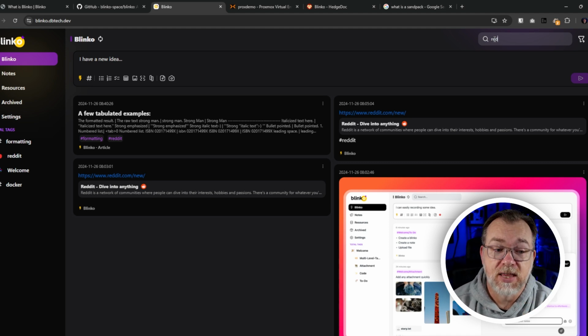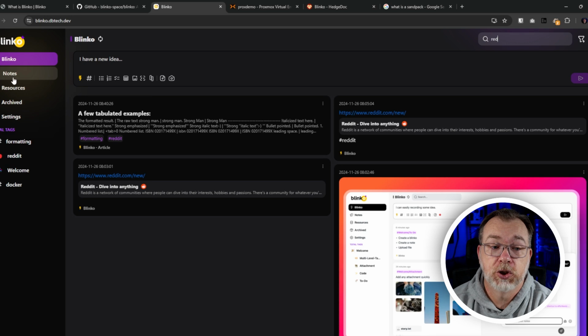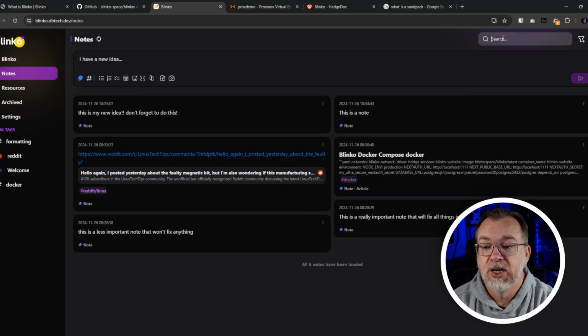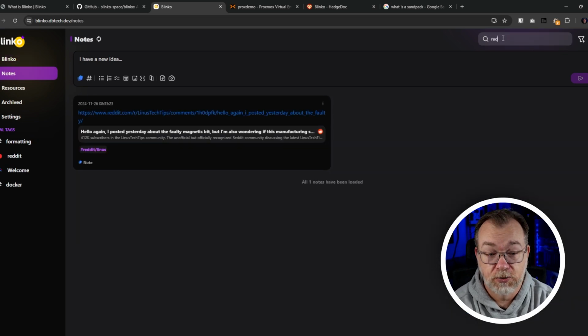However, the thing to note about this is that if you're on the Blinko page, you're only searching through Blinkos. If you want to search through your notes, you've got to go to the notes page, and then you can search through notes. Those search functionalities are exclusive from each other. In order to search Blinkos, you have to be on the Blinko page. To search notes, you have to be on the notes page. I don't believe there is any universal search on here, and that might be something that would be neat for them to add as well.